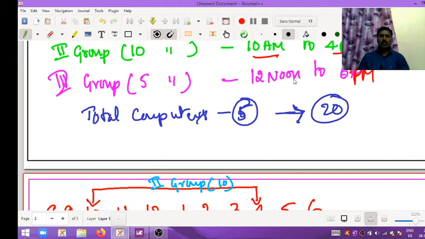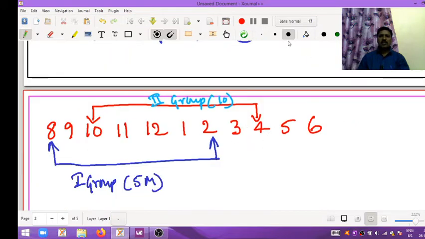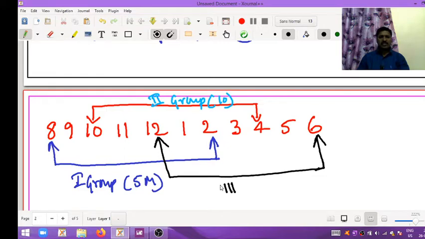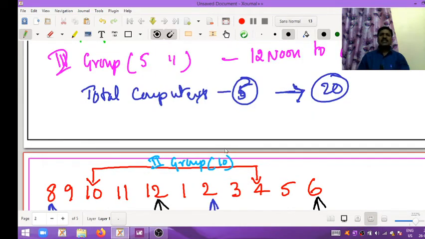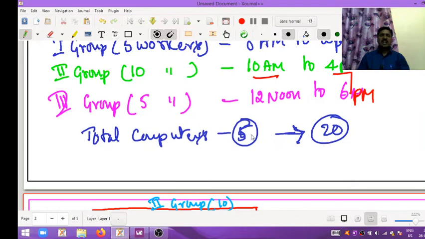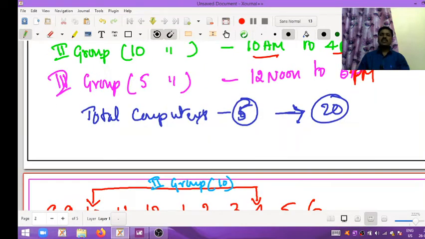And the third group works 12 noon to 6 p.m. This is the third group, which has 5 members. Now we want to find in which time the maximum number of people are utilizing the whole 5 computers. That one we want to find.